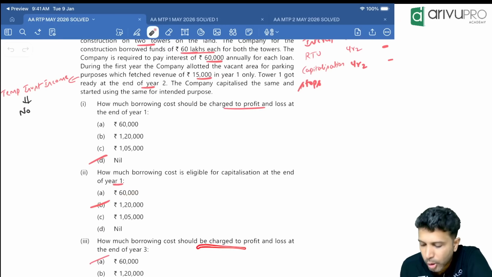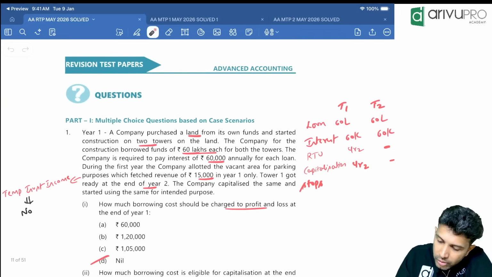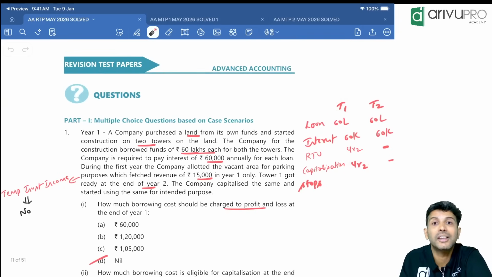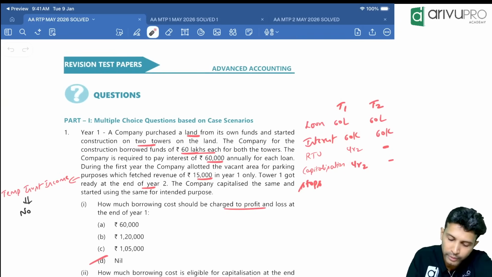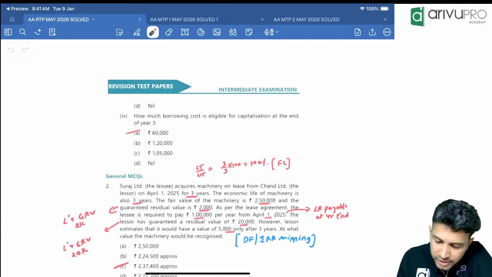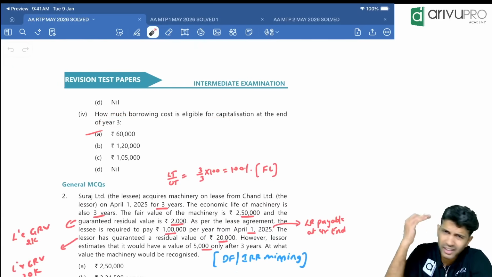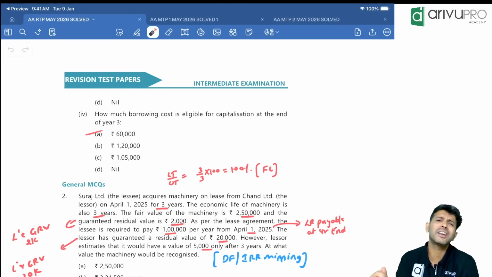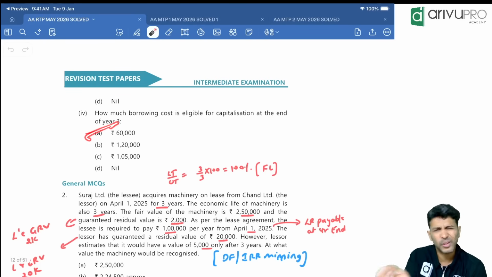Now they said how much borrowing cost will go to P&L for third year. So relating to tower 1, capitalization stops at year 2. So third year's borrowing cost relating to tower 1 of 60 will be going to P&L. So 60,000 will go off to P&L. Now they are saying how much borrowing cost will be capitalized in year 3. Tower 2 is still under construction. No? So tower 2's borrowing cost of 60,000 will be capitalized. So A for alpha. Good question.